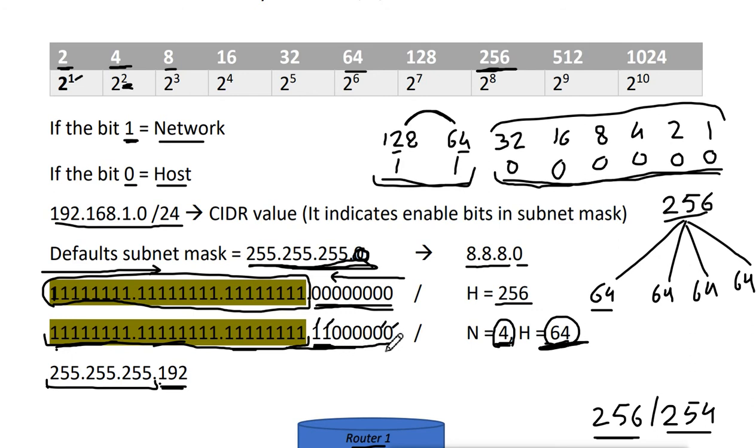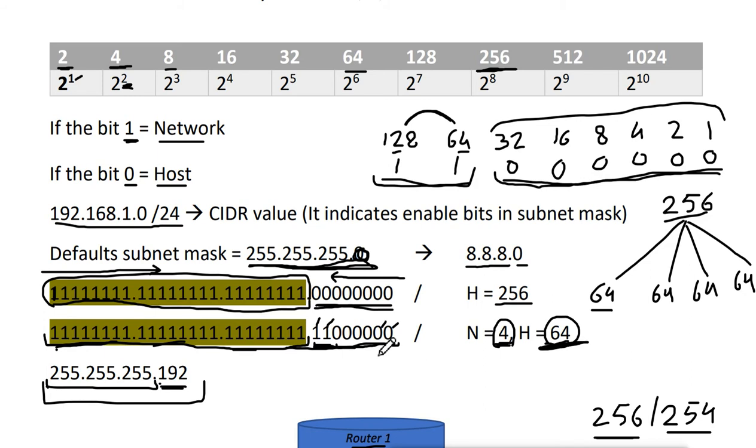So when you give this subnet mask to any machine, the machine will calculate by itself. This 192 means it will take these 2 bits as on and the rest of the 6 bits as off.